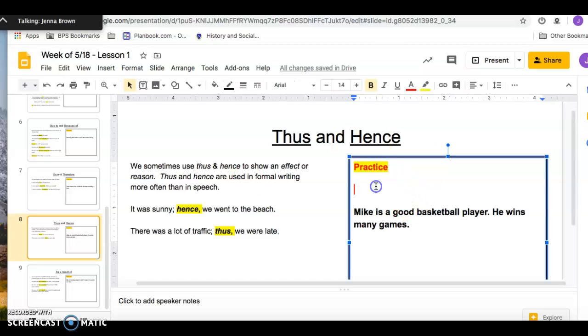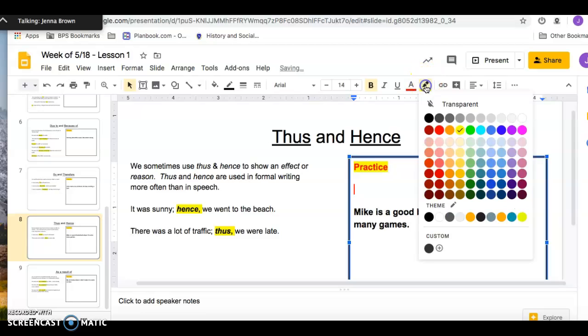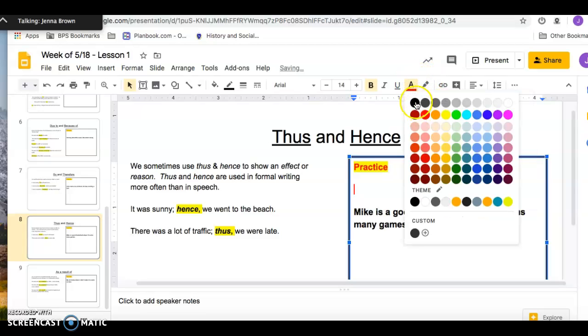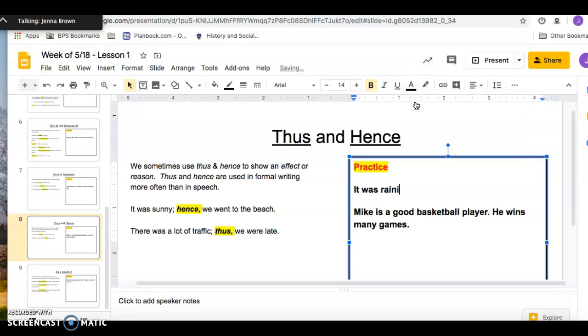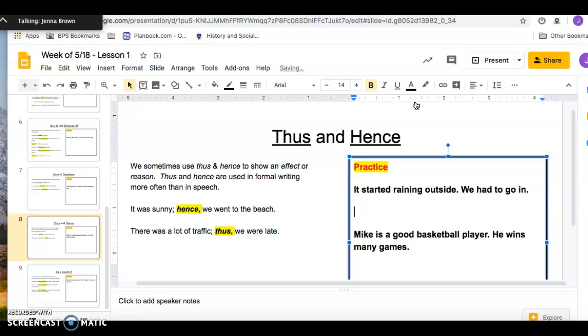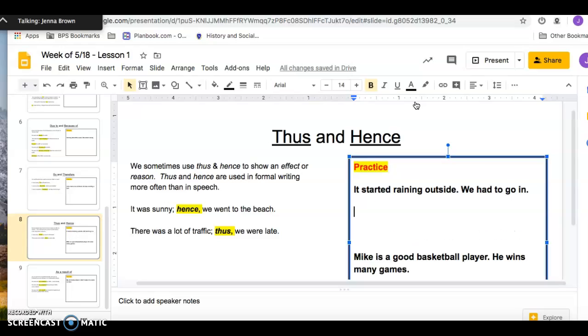So if, as an example, it was raining out. Let's say it started raining outside. We had to go in. So if I was combining that to make it more fancy, I could say it started raining outside, semicolon, I'm just going to copy there.